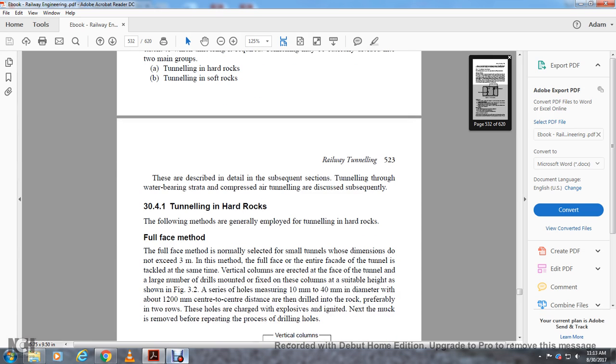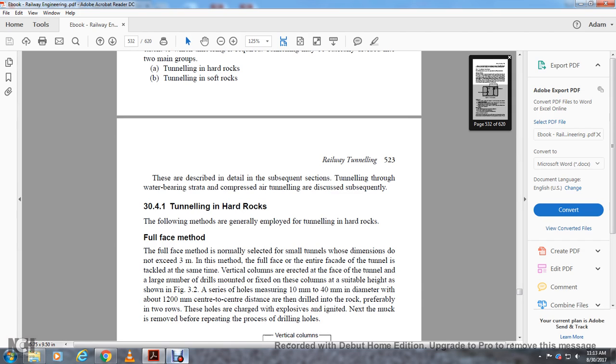Tunneling in hard rock. The following methods are generally employed. Full face method. This method is normally selected for small tunnels whose dimensions do not exceed 3 meters. In the full face method, the entire face of the tunnel is tackled at the same time. Vertical columns are erected at the face of the tunnel, and a large number of drills are mounted on these columns at suitable heights, as shown in